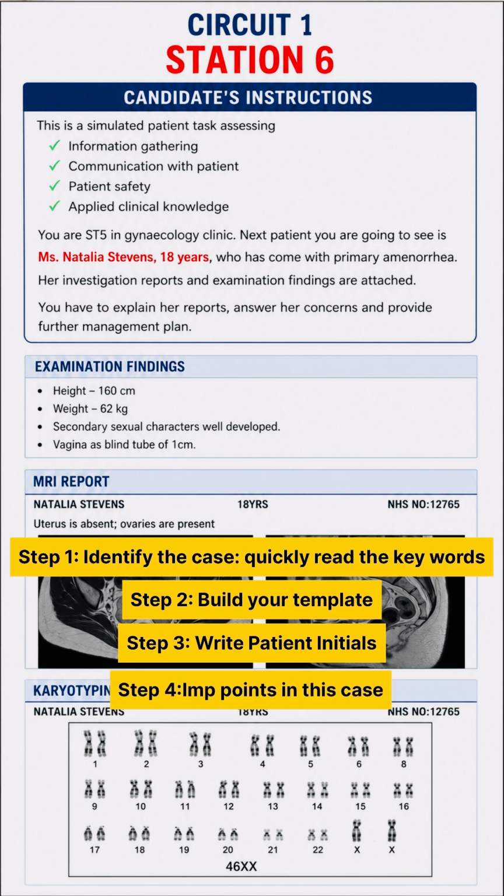Then last step is think of all the important points in this particular case, like fertility discussions, sexual functions, renal anomalies, and psychological support. These are examiner's checklist points.